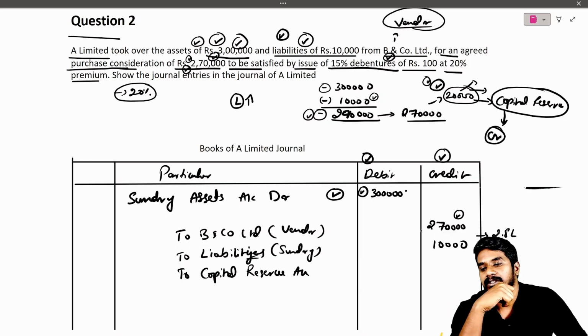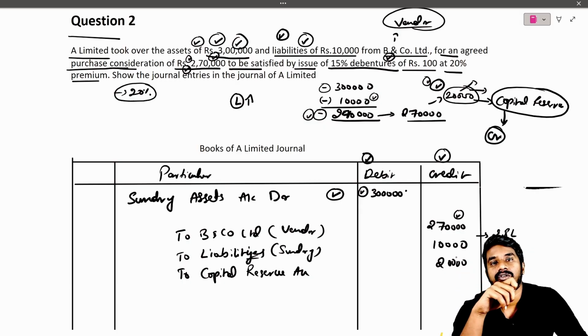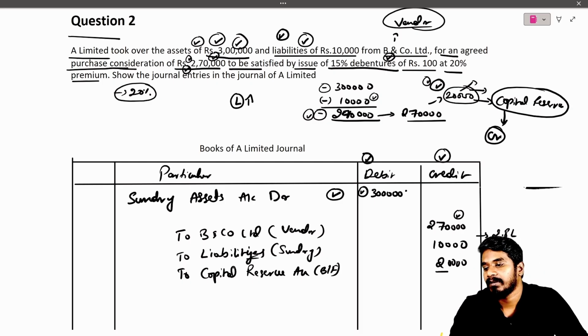Here the balance is 20,000. If you put 20,000 on the credit side, then only you will get the balancing figure, balanced on both sides. So if you get the balancing figure on the credit side, treat it as capital reserve.